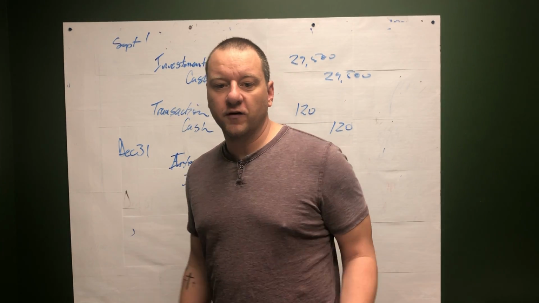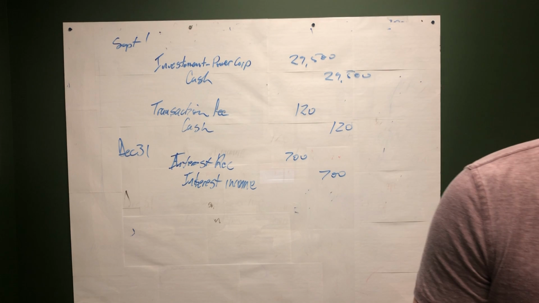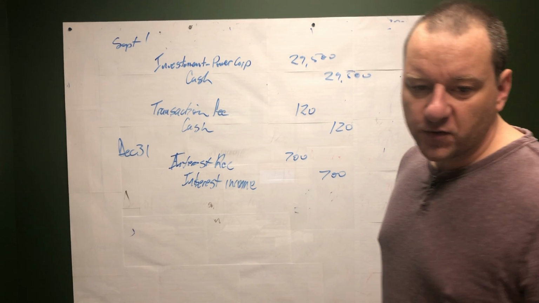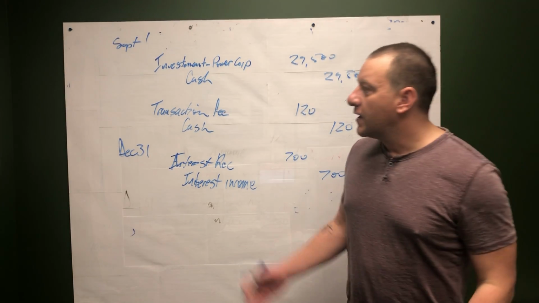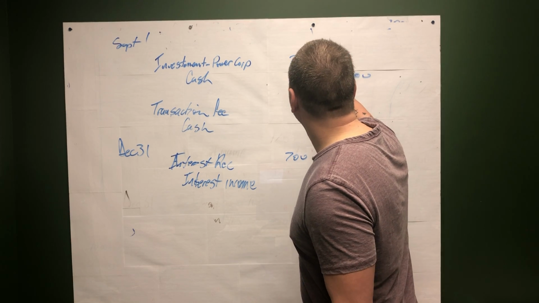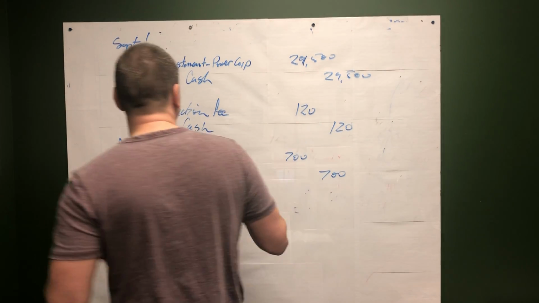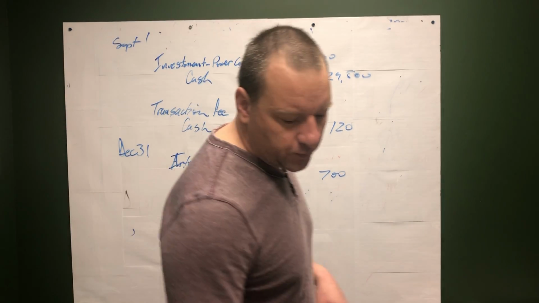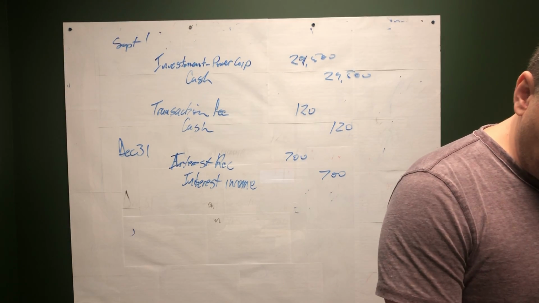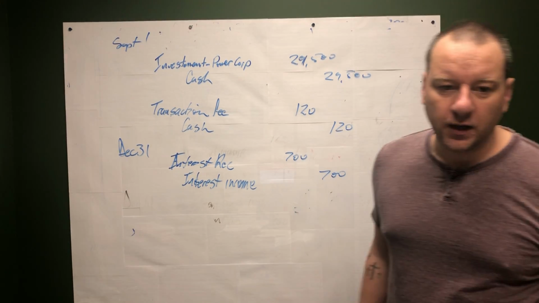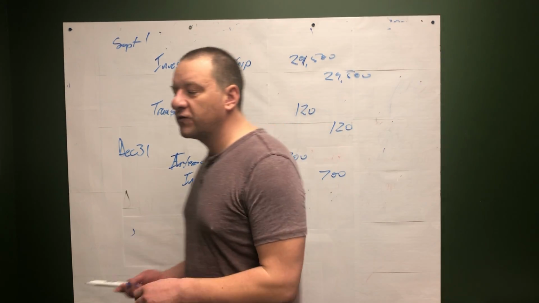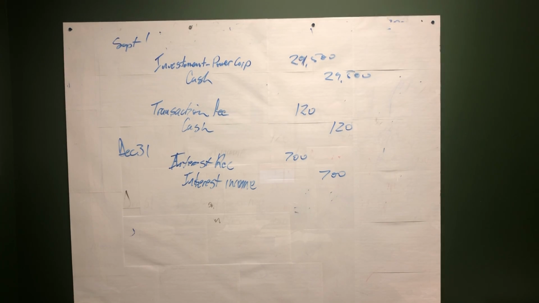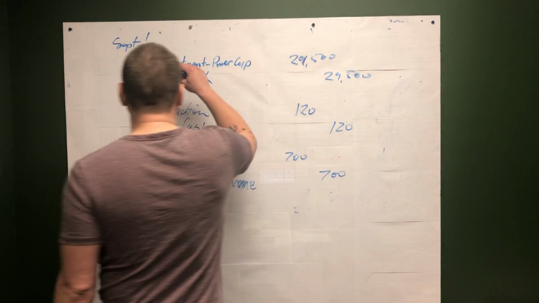Now, we also have to do a fair value adjustment. In this case, the bond is trading for $29,600. So on December 31st, if the bond's trading for $29,600 and we bought it for $29,500, we want to increase the value of our investment. As you can see from your textbook, debit investment, Power Corp, $100, credit investment income. Now we've got the bond recorded on our books at its fair market value. Very important.